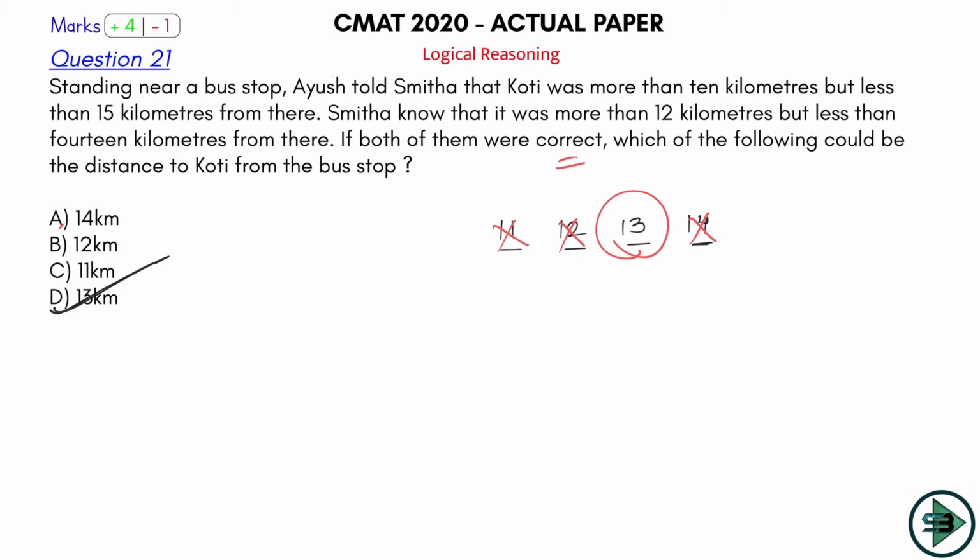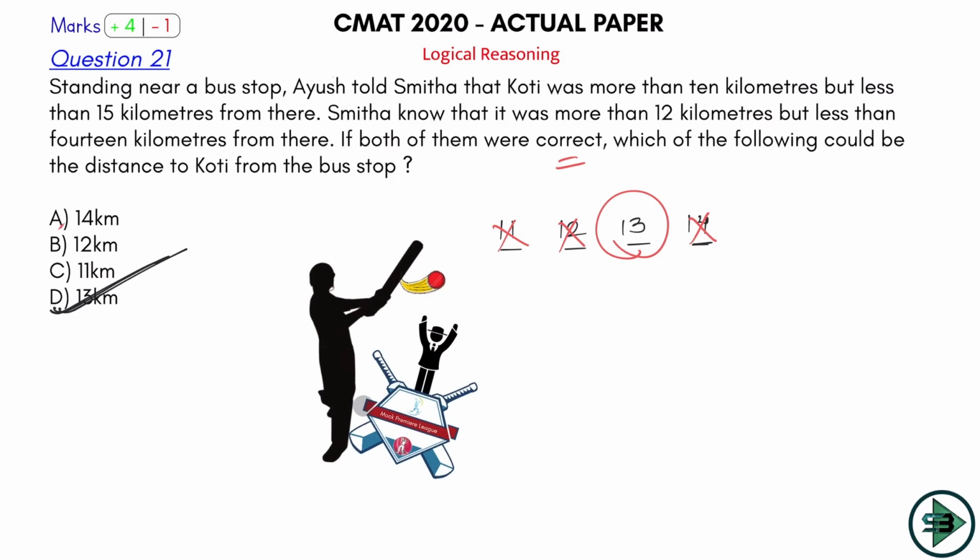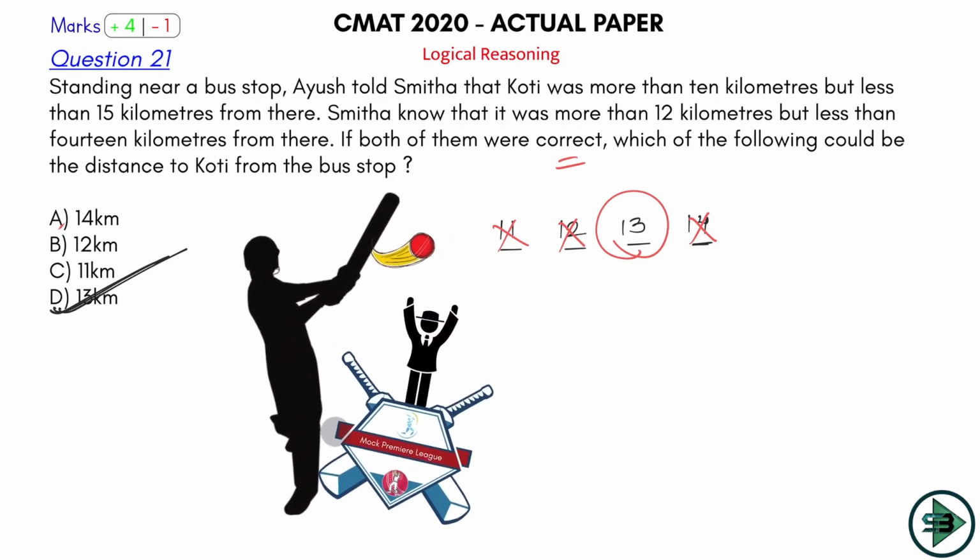D. Such easy questions you get in CMAT. Now imagine logical reasoning as a section is so simple. Even if you don't study much about it, even if you know just syllogisms and some puzzles, the rest of the questions you will be able to solve by yourself because the general puzzles that come here are so very simple. Just use the basic logic and you will get to the answer.